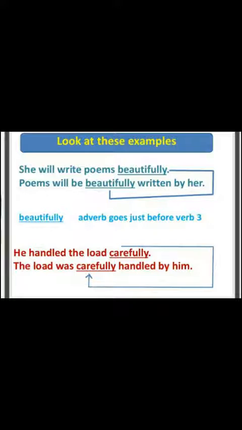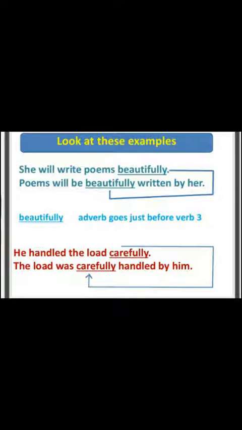Come to the next sentence. It will be more clear after reading the next sentence. He handled the load carefully. It means carefully is here an adverb. So I have told you that the adverb you have to use ahead of the main verb. Load is here the object. So the object you have to bring first. The load was handled.